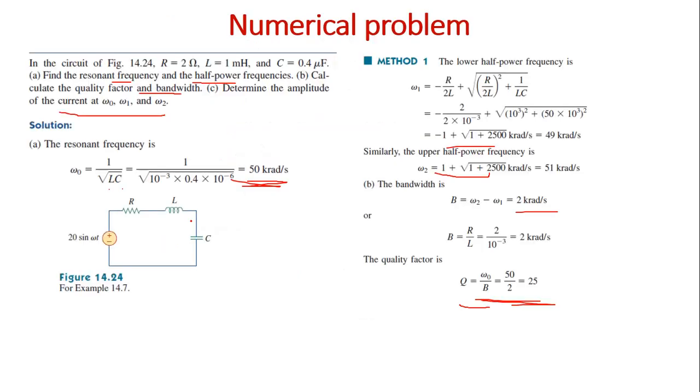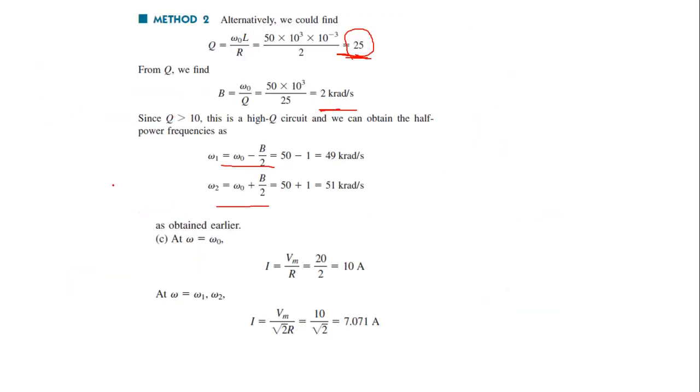In the last part of the question, we have to determine the amplitude of the current at omega naught, omega 1 and omega 2. At omega equal to omega naught, we know I is equal to Vm by R because Z is equal to R. So this is the value of current at the resonant frequency.